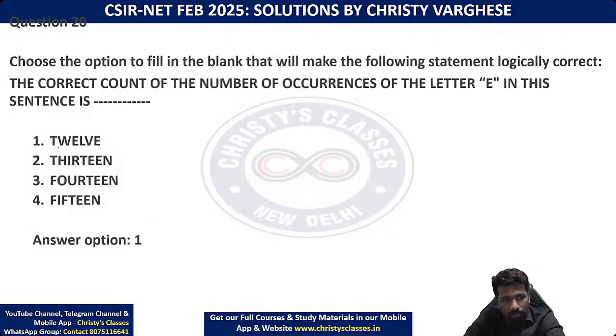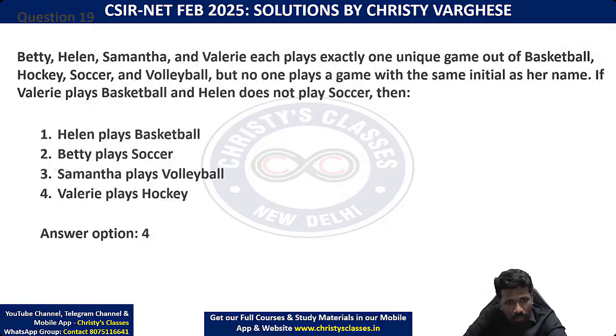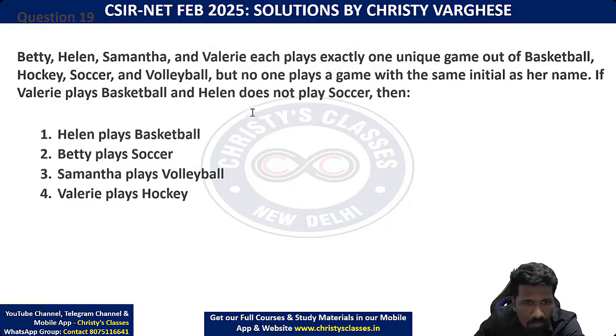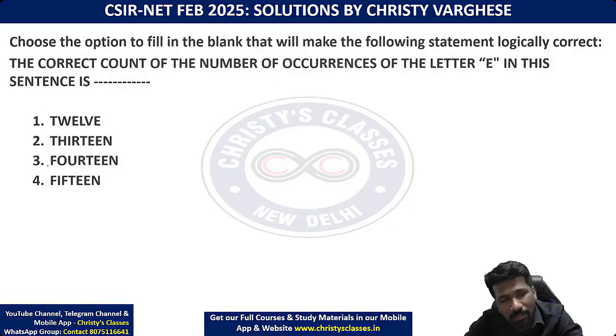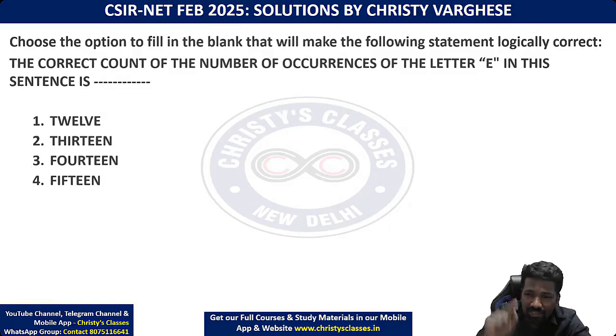This is the question I told you. Try this once. This question was there in the mathematical science paper. Same got repeated in chemical science paper with different sentence. Try करिए.